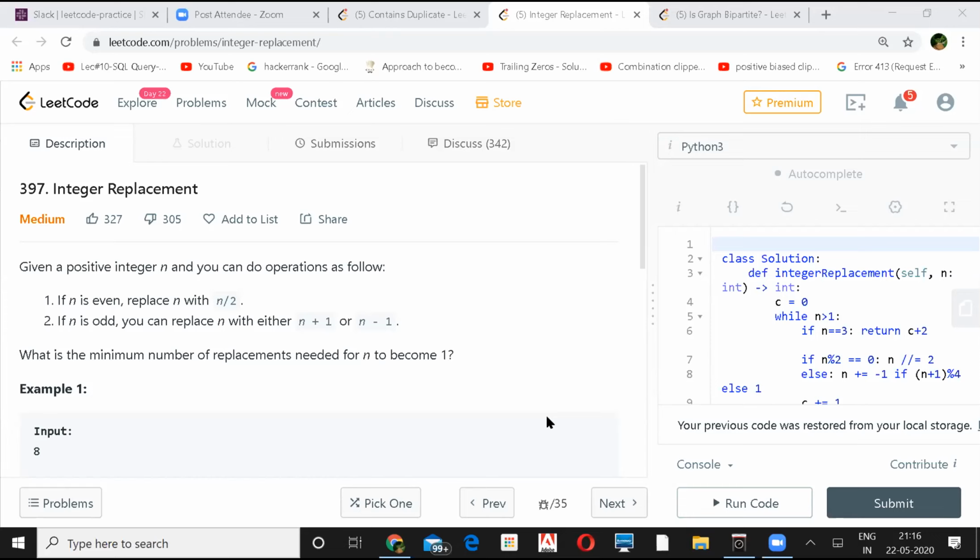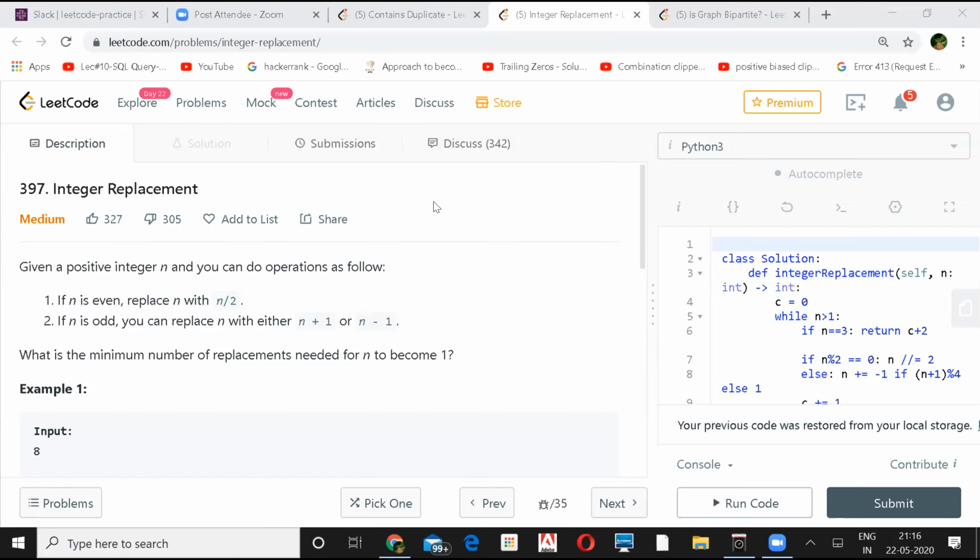So it's not very compute intensive, and it looks like the intention for this problem is not going that route.